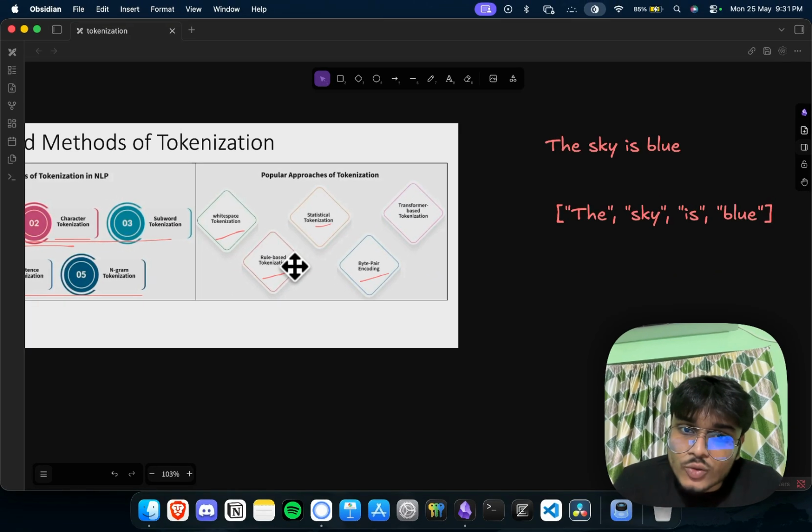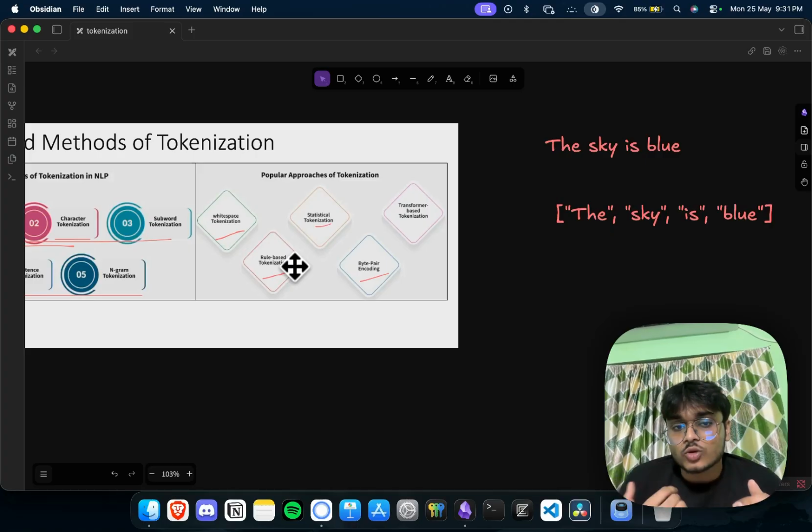What is statistical tokenization? Statistical tokenization is when we are tokenizing based on the statistics, like which comes before, which comes for the most amount of time. We put that particular thing ahead based on the probability of the particular tokenization.